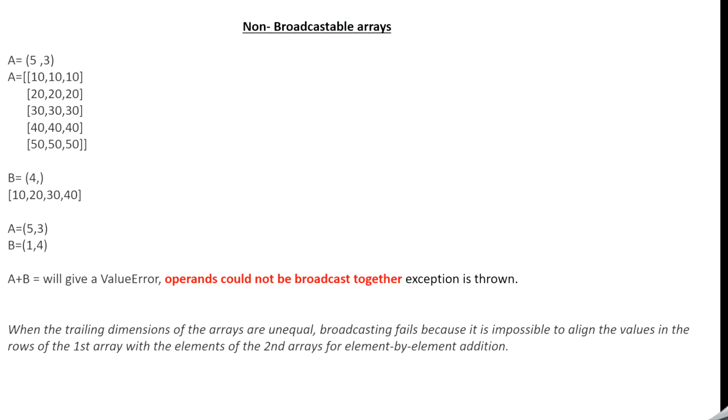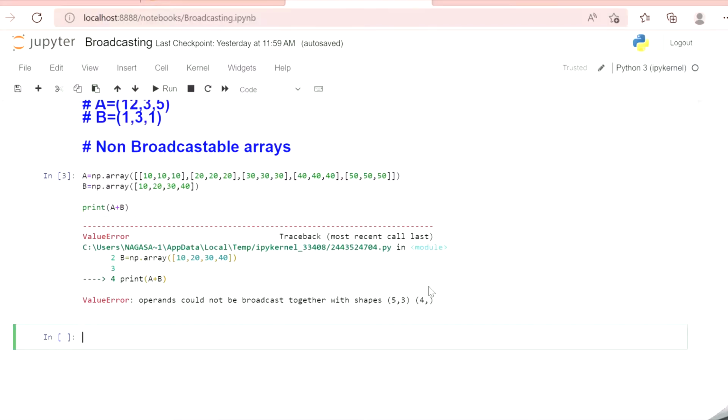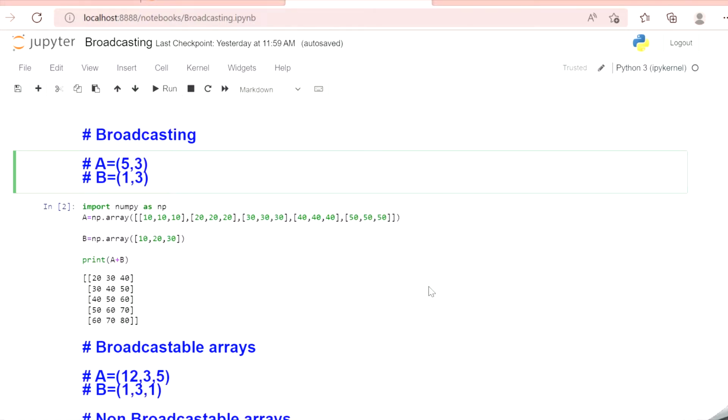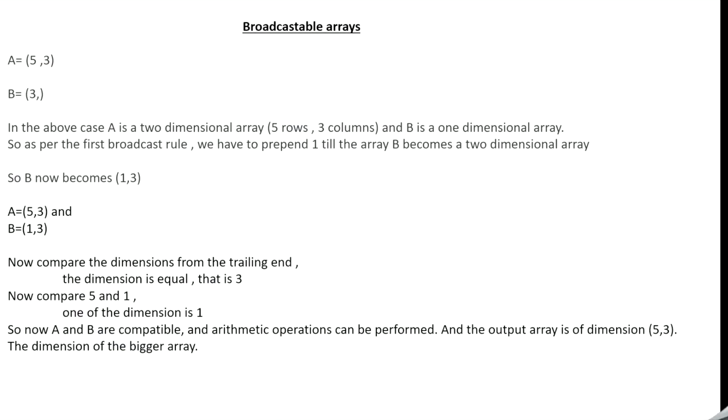So friends, these are the different examples for broadcastable arrays and for non-broadcastable arrays. So hope, friends, it is clear for you how we have to apply the rule of broadcasting if we have arrays of different dimensions. If the rules of broadcasting satisfy, we can perform arithmetic operations on it. Otherwise, we end up getting a value error and an exception is raised, indicating that we cannot perform arithmetic operations on non-broadcastable arrays. So let me just wind up.